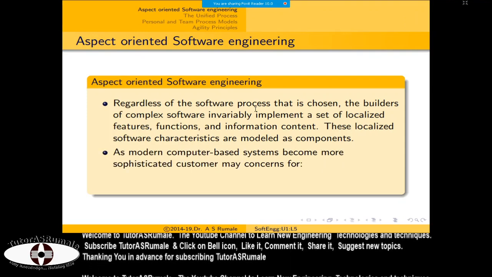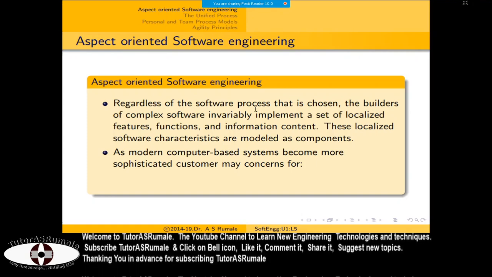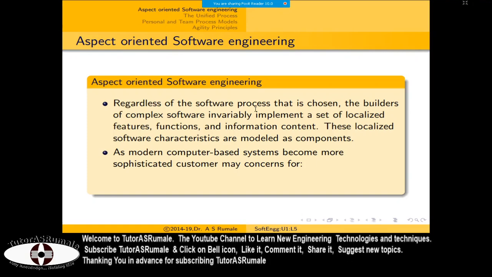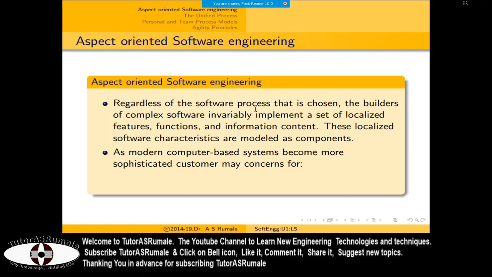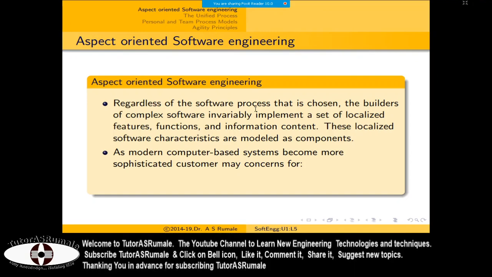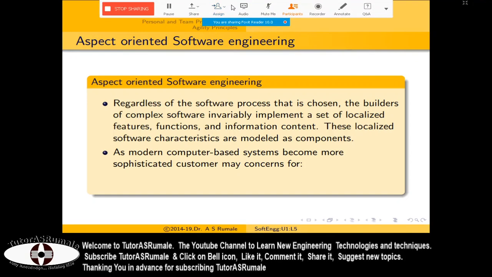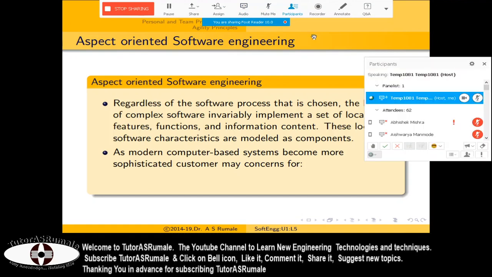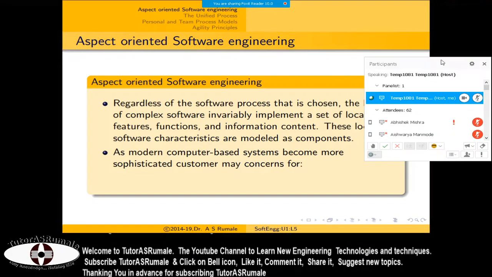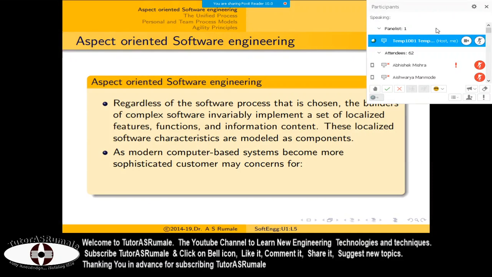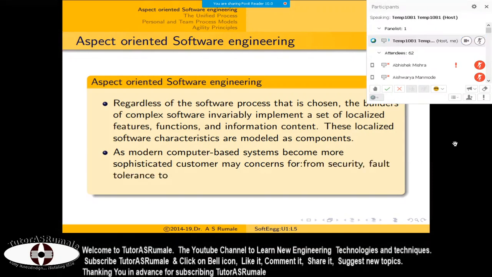Modern computer systems become more sophisticated and customer oriented. So what is the requirement of the customer? For example, suppose you created a software engineering system which is giving you something.